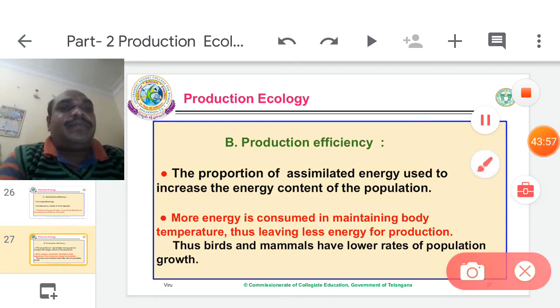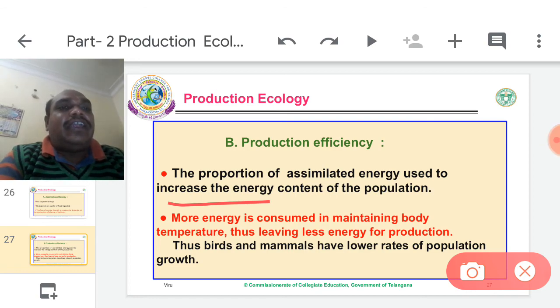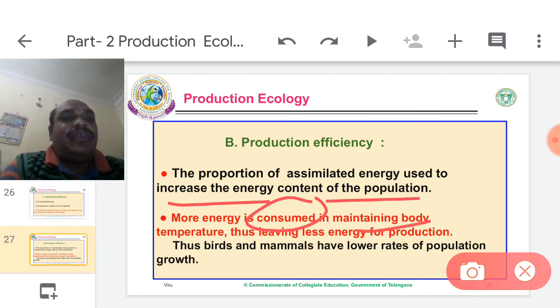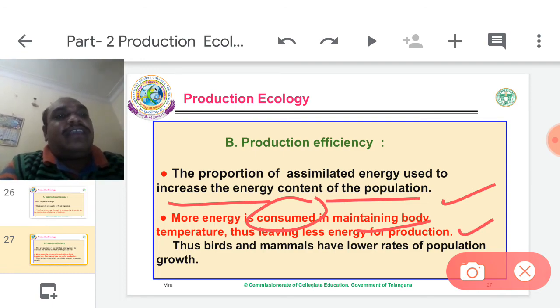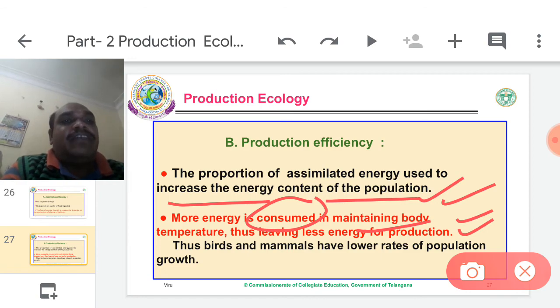Production efficiency is the proportion of assimilated energy used to increase the energy content of the population. More energy is consumed in maintaining body temperature, thus leaving less energy for production. Here more energy is allotted for body maintenance, for body temperature. Less energy is utilized for production. Thus birds and mammals have lower rates of population growth.